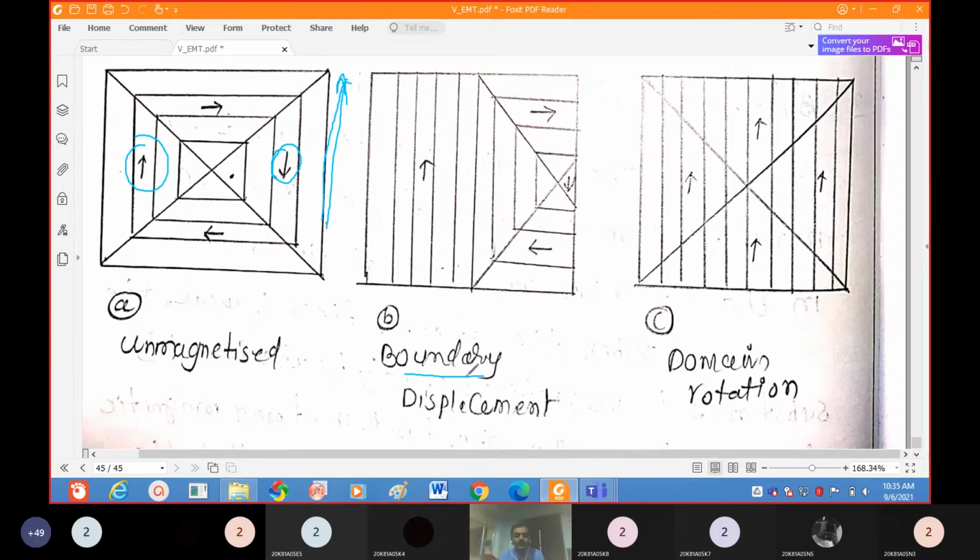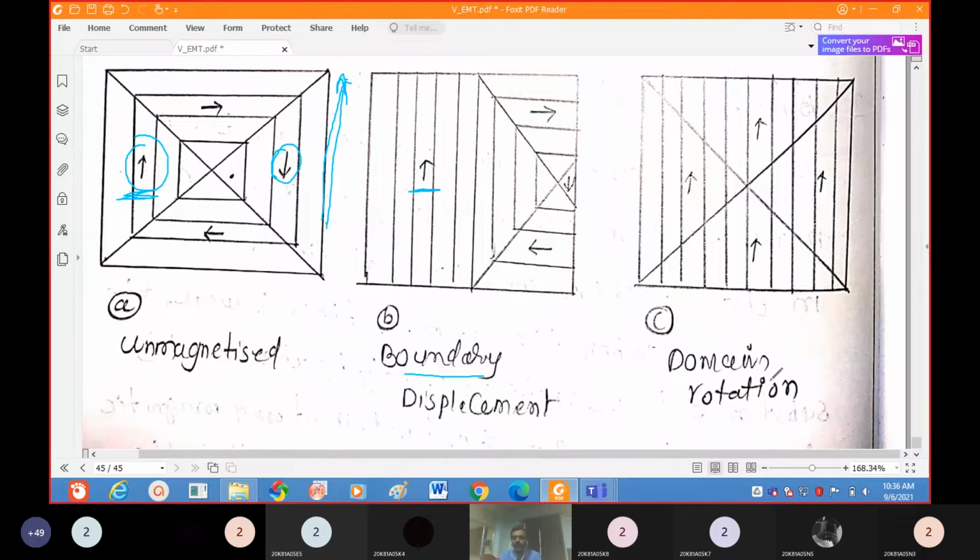This process we call boundary displacement. See here, this is the parallel boundary. This parallel boundary increases with increasing magnetic field. In this slow process, if you increase the magnetic field very slowly, this boundary displacement will occur.